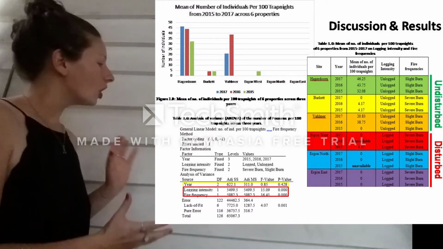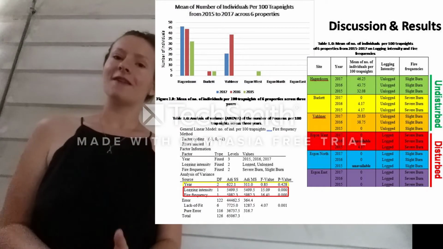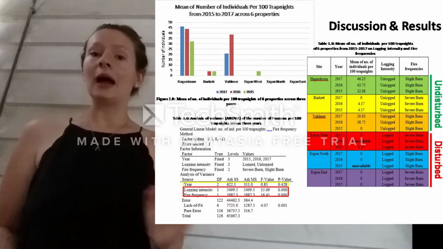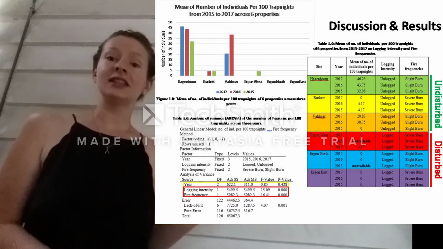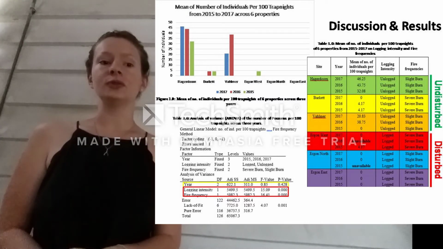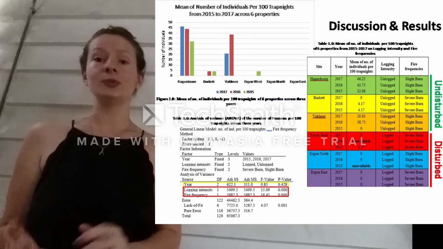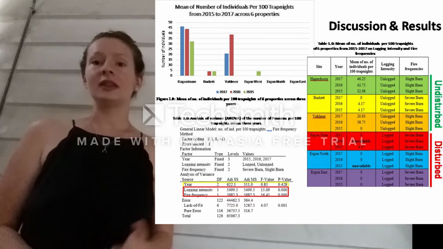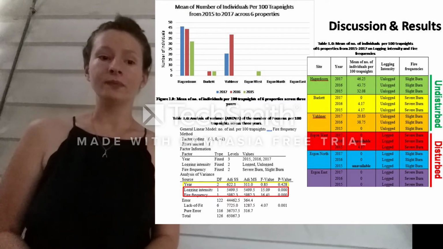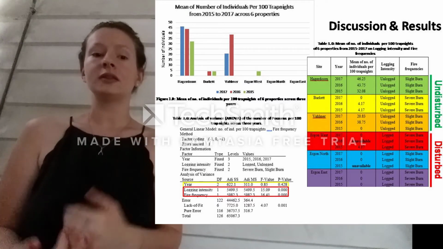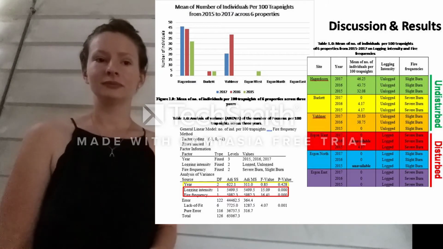As you can see here, both p-values for logging intensity and fire frequencies were significant, being below 0.05. However, between years they weren't significant, as seen within the ANOVA table. Within Table 1, the average number of possums within unlogged and slightly burnt areas was significant, whereas compared to logged and severely burnt properties, they were absent or quite minimal. These observations support that the abundance of possums is positively related to the abundance of habitat trees.